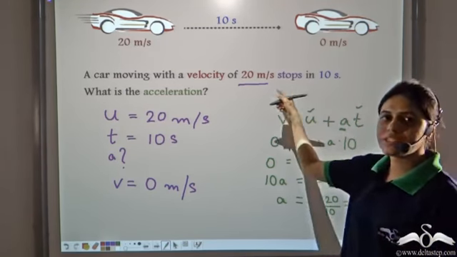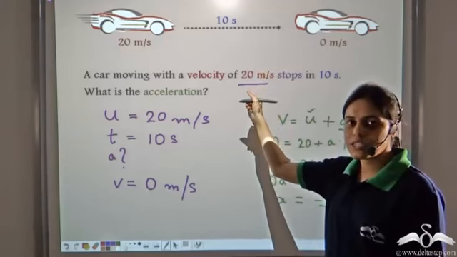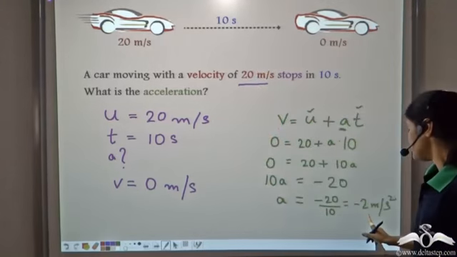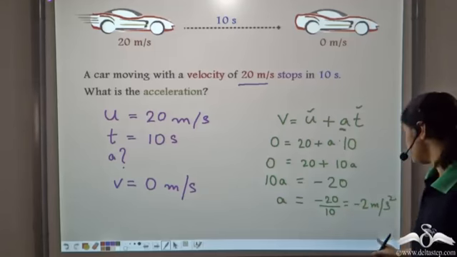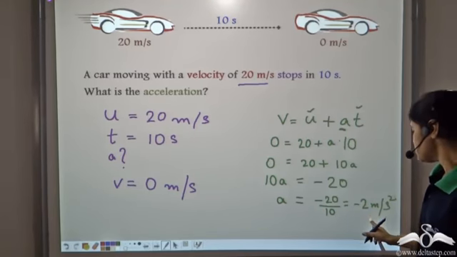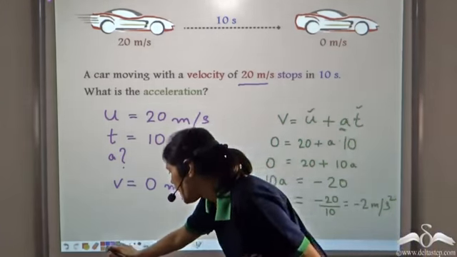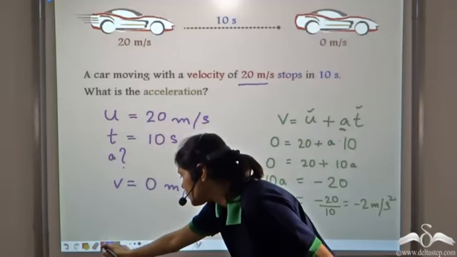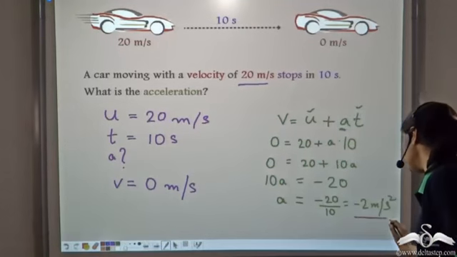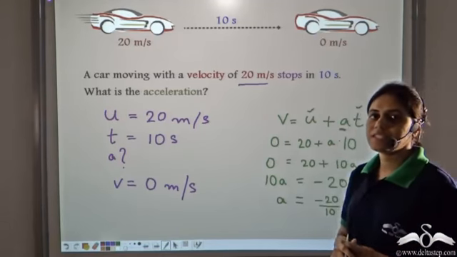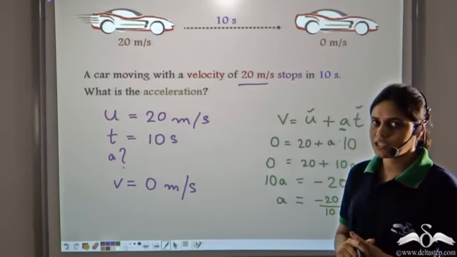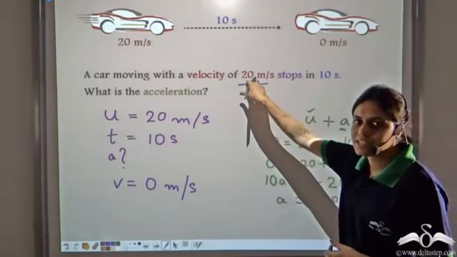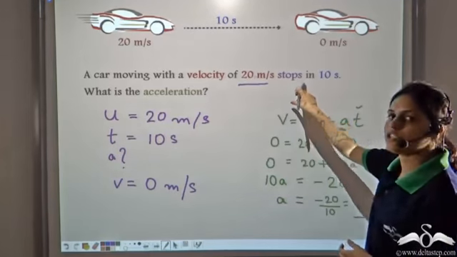Since all the units are given in meters and seconds, the unit for acceleration is meters per second square. So this is our final answer. Acceleration is equal to minus 2 meters per second square. Here we see that it is a retardation because the car initially had some velocity and then it stopped.